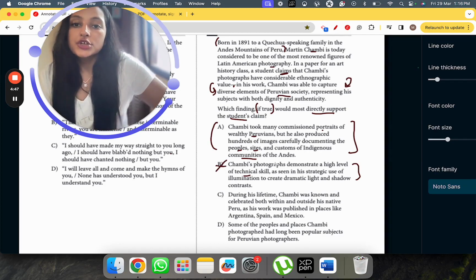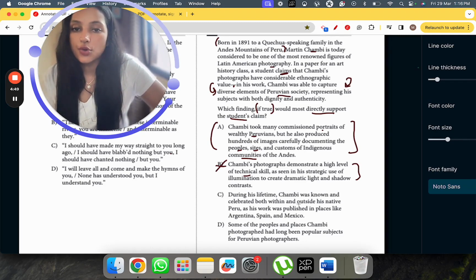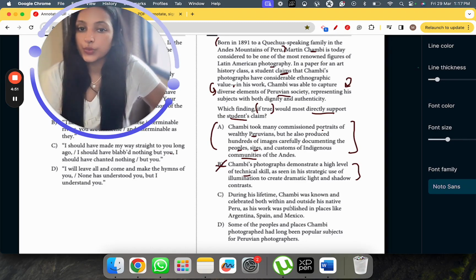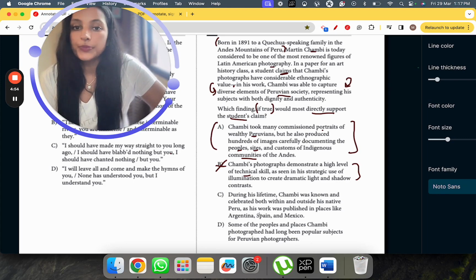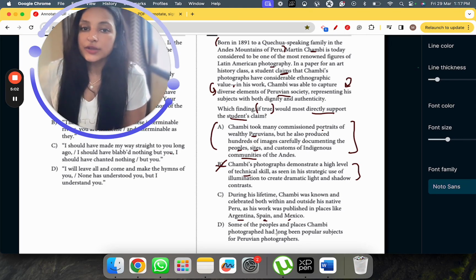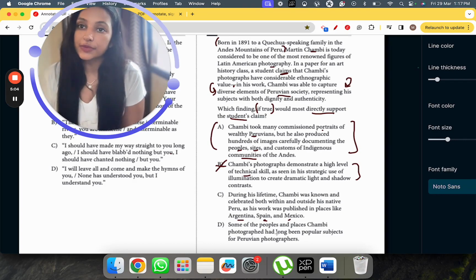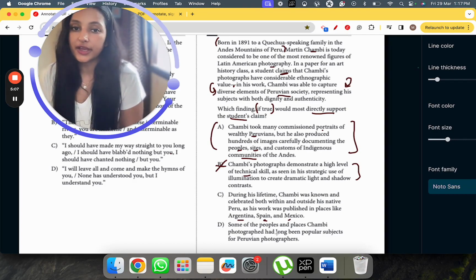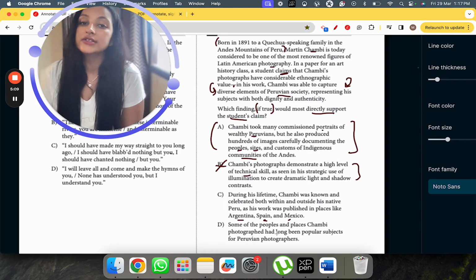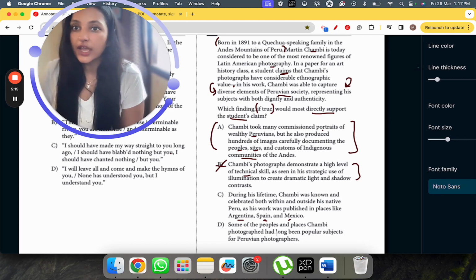Let's go to C. During his lifetime, Chambi was known and celebrated both within and outside his native Peru, as his work was published in places like Argentina, Spain, and Mexico. Now this option tells me where he was celebrated. Is this talking about the ethnographic value explained by the student?